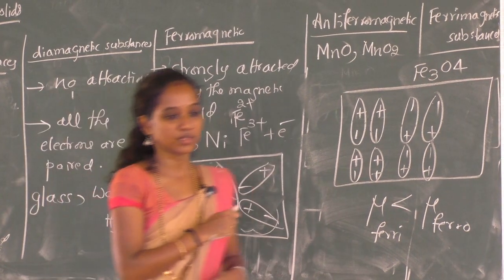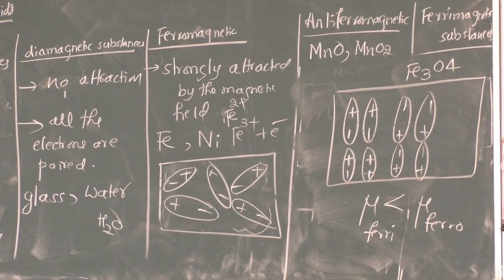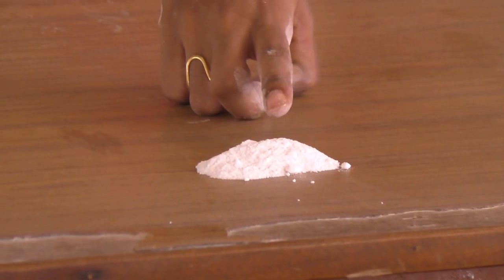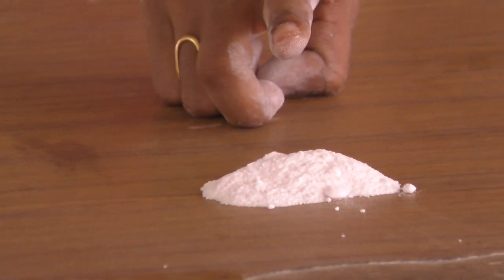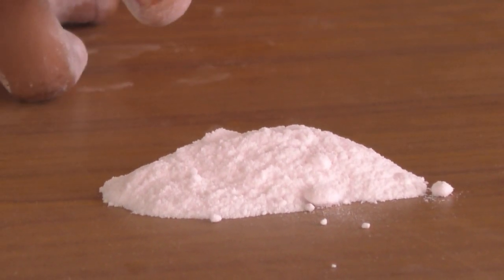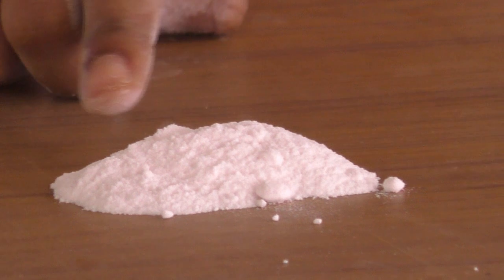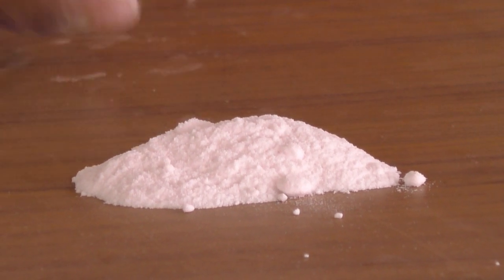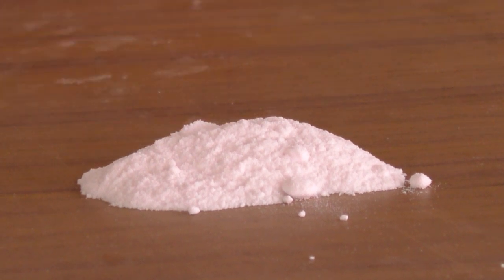Now see here, it looks like a white colored solid, but actually it has a pink color. Whatever I explained in the paramagnetic substances, manganese sulfate, it is actually pink in color. It comes under paramagnetic, that means it is attracted slightly by the magnetic field.